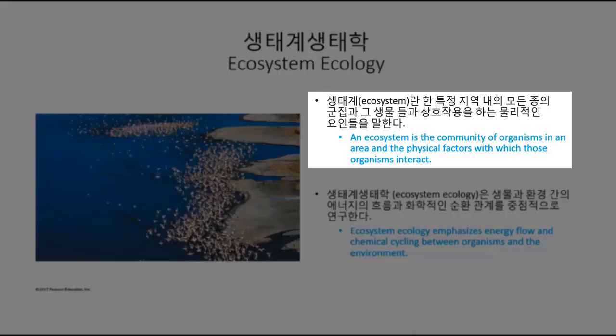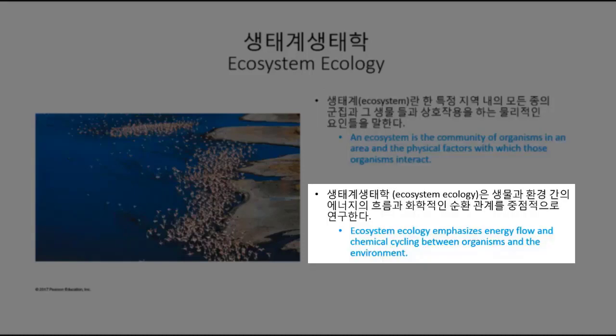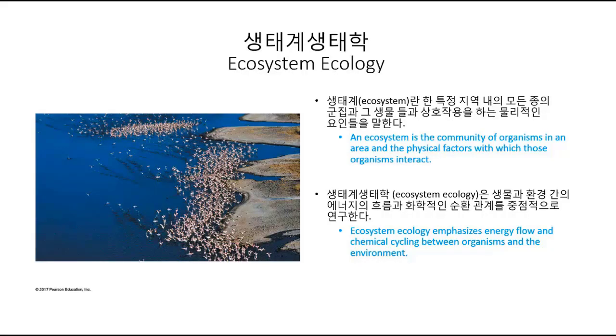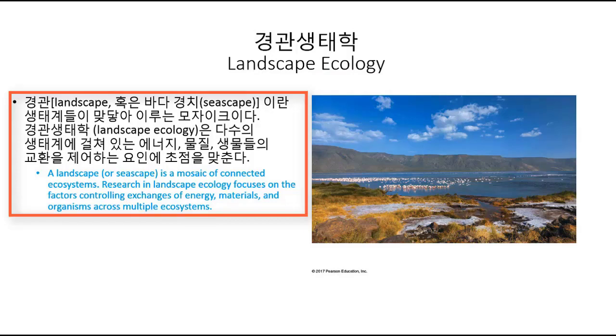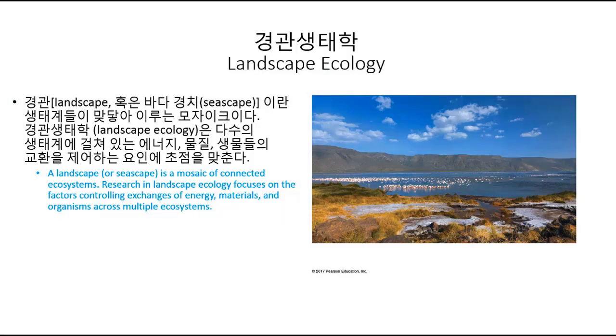An ecosystem is defined as a community of organisms in an area and the physical factors with which those organisms interact. Ecosystem ecology emphasizes energy flow and the chemicals cycling between organisms and the environment. Higher up in the ecological hierarchy is landscape ecology. A landscape or seascape is a mosaic of connected ecosystems. So these ecosystems are all connected.